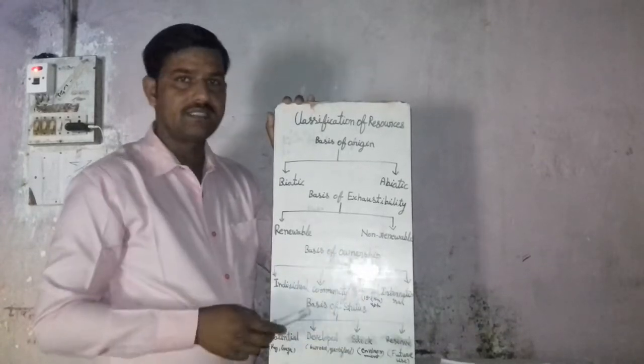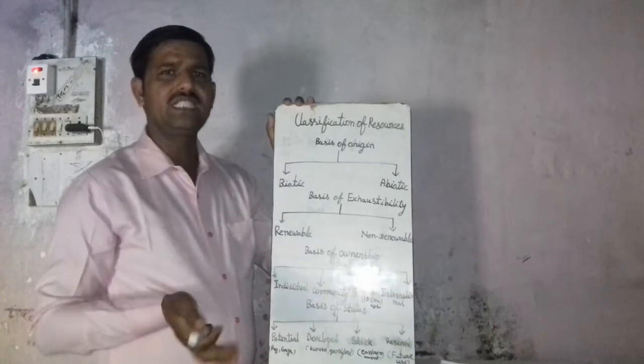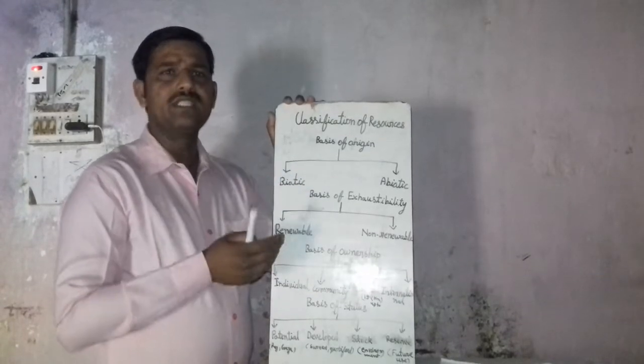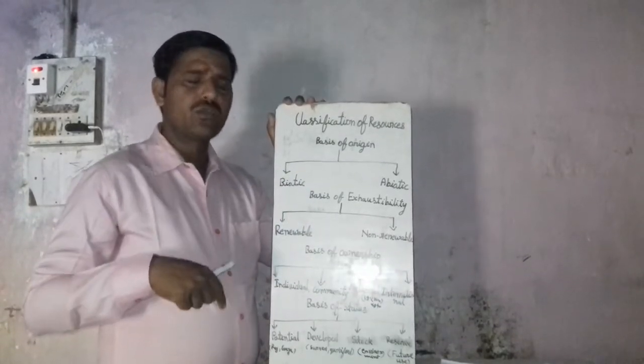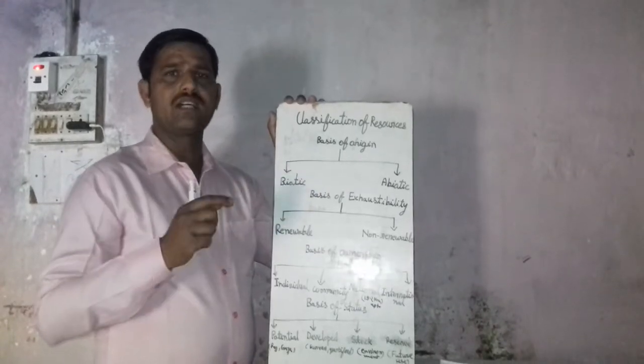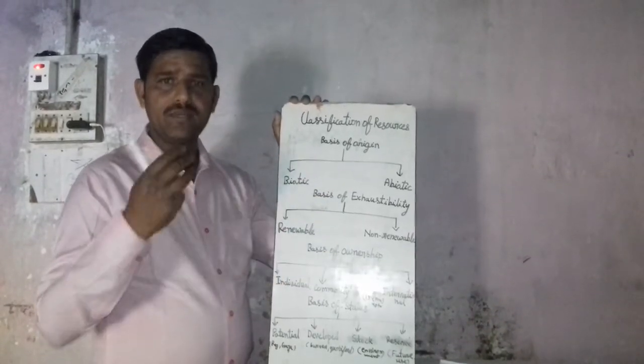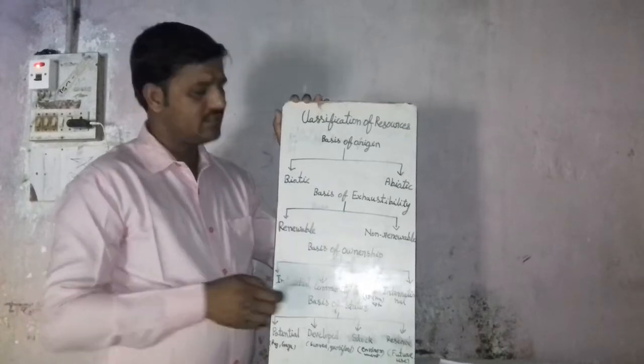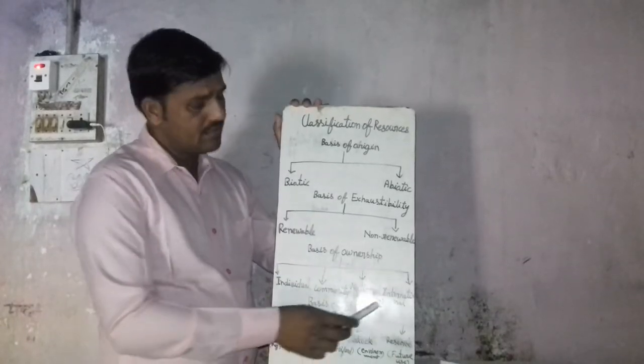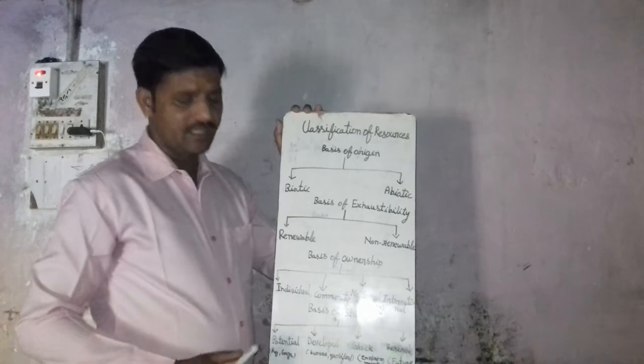Our seas and oceans, used as sea routes for economic zones, are examples of international resources.